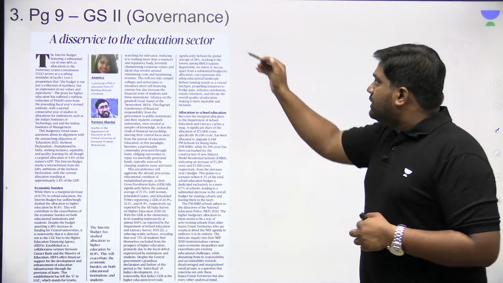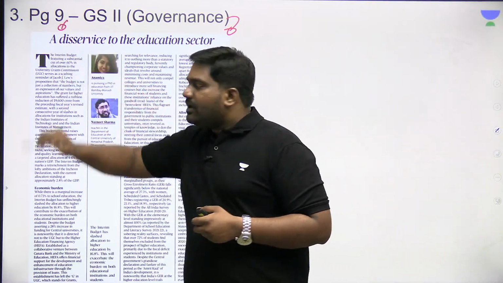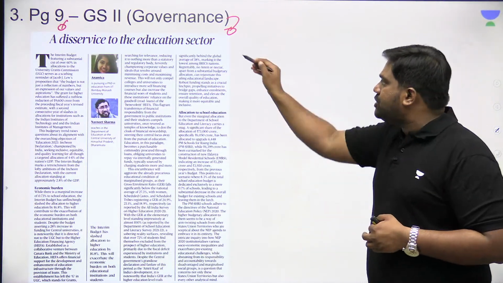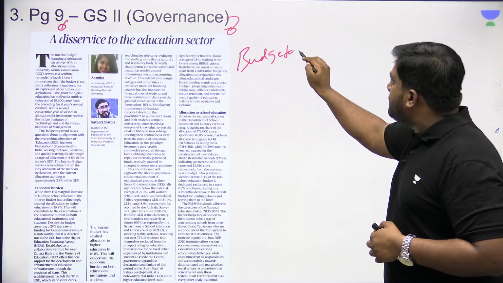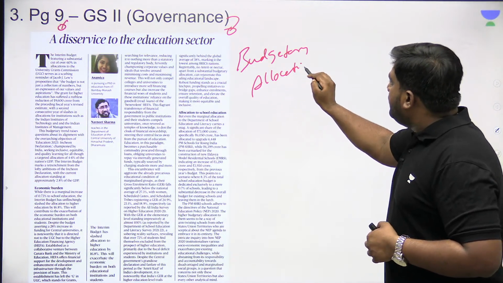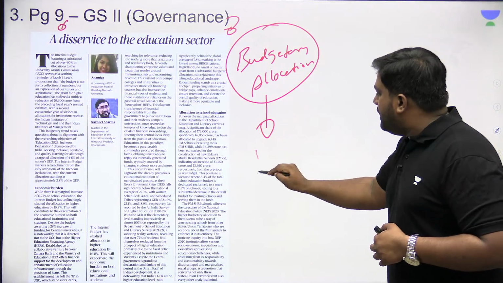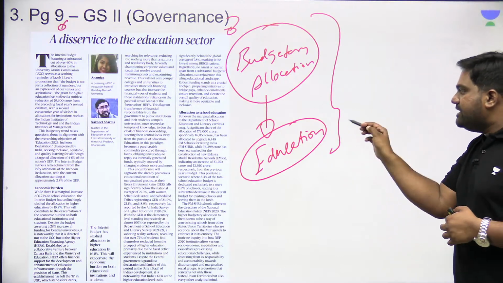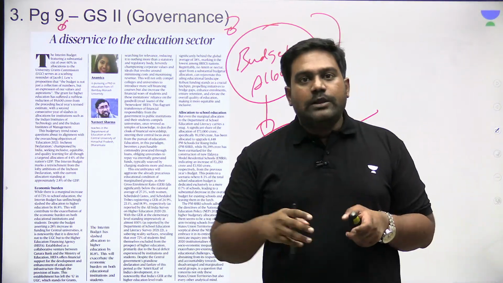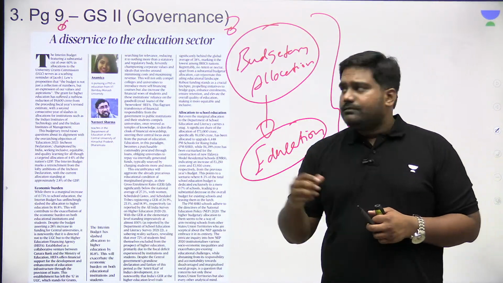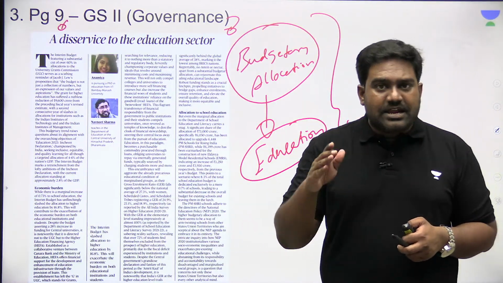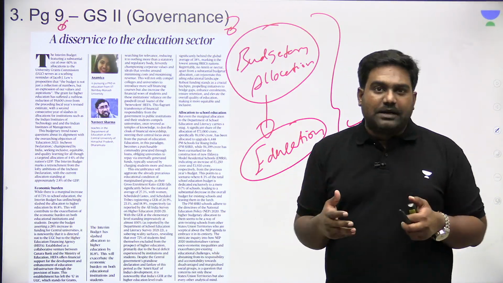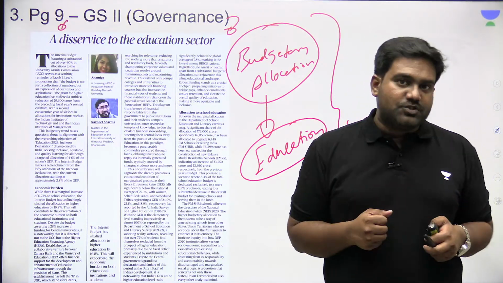Now let's look at the third article from a mains point of view. We have a column on page number 9 dealing with budgetary allocation to India's education sector. This article is carrying out an assessment of the allocation made to the education sector in this year's interim budget. As you all know, at the start of this month, Finance Minister Nirmala Sitharaman presented an interim budget. Since this is an election year, instead of presenting a full-fledged union budget, a limited interim budget was presented.